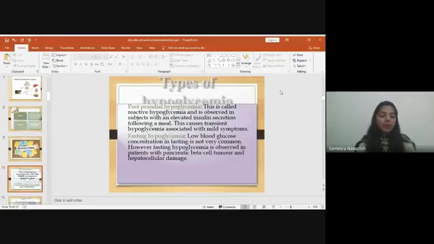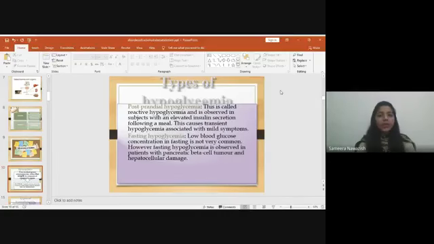Whereas fasting hypoglycemia is another type, in which there is low blood glucose concentration during fasting. It's not very common because it requires almost 8 to 12 hours of fasting without the intake of any food. Fasting hypoglycemia is observed in patients with pancreatic beta cell tumors or hepatocellular damage. Otherwise it's not very common.